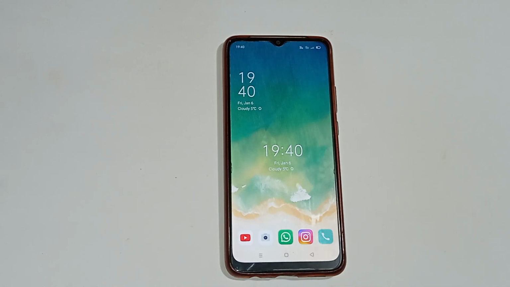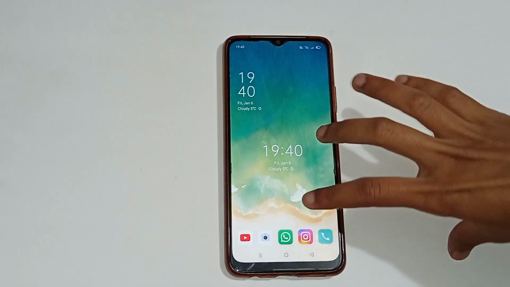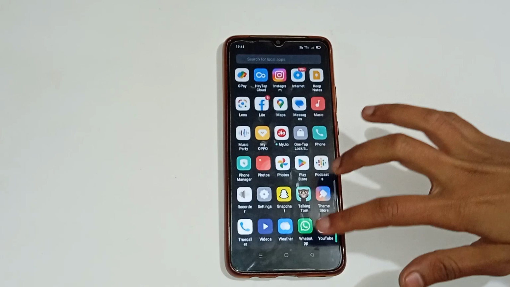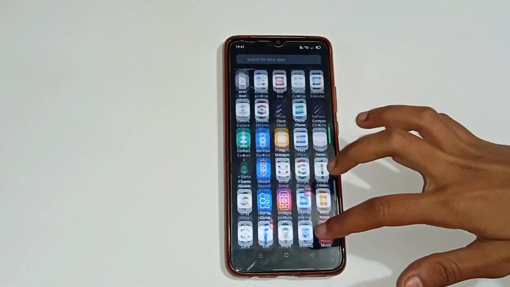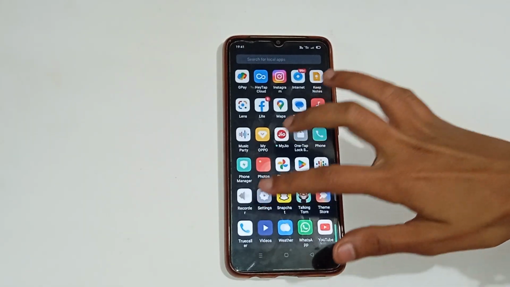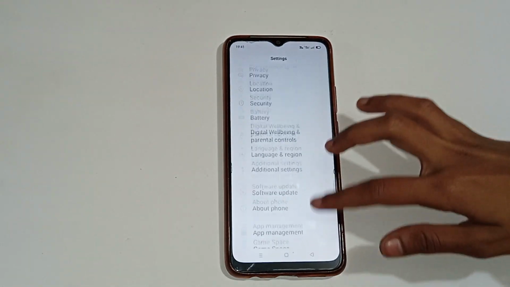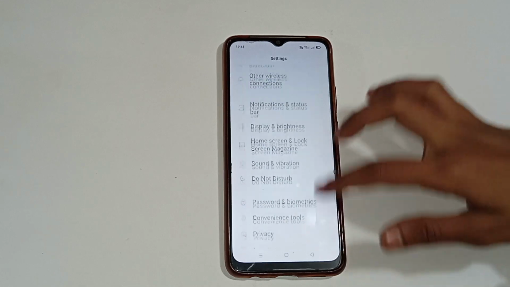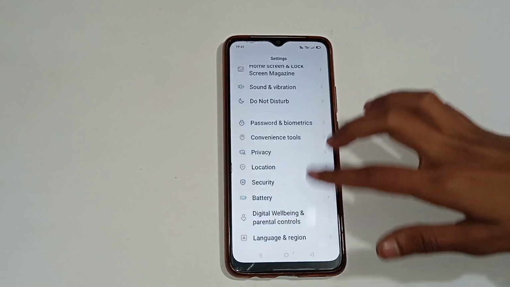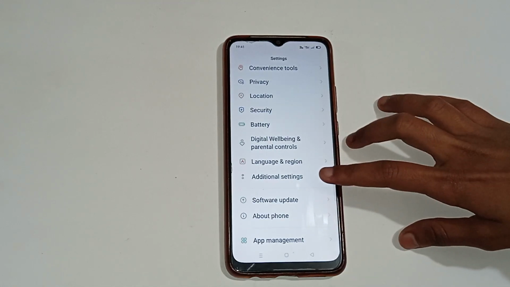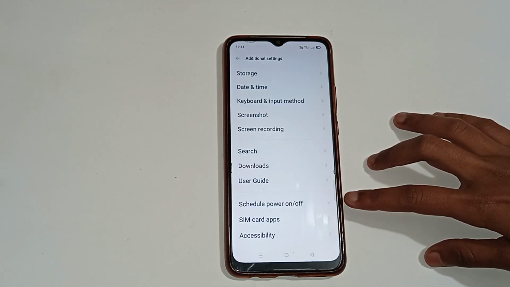You can see there are many different app icons shown in your mobile phone. Firstly, you have to move up and see the many different app icons. So first click on the Settings icon. Then you will see many more options. Click on the additional settings option.